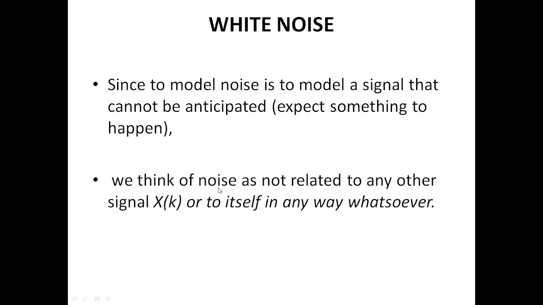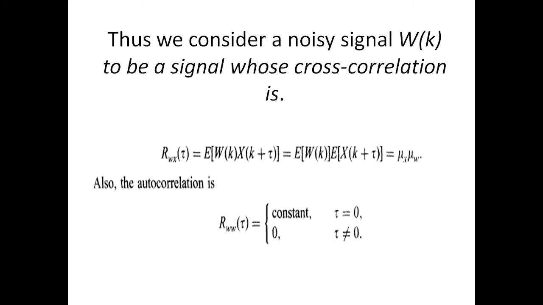We think of noise as not related to any other signal x_k. I am speaking with someone, so the signal is coming, and the noise is not related to that signal. Thus we consider the noise signal w_k to be a signal whose cross-correlation is considered. Why cross-correlation? It is not autocorrelation, it is not a repeated process.